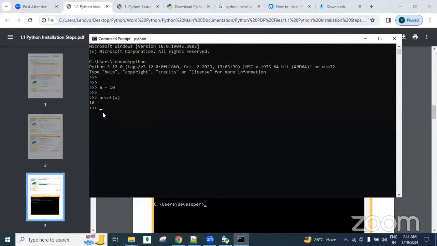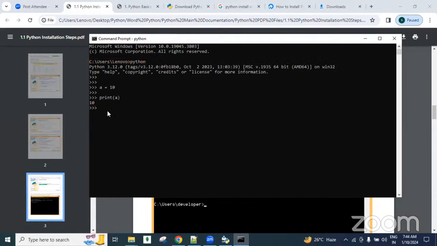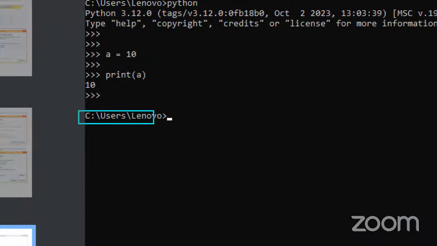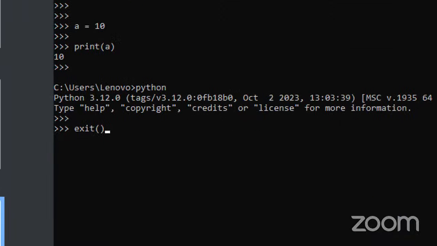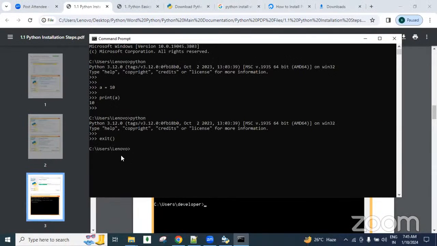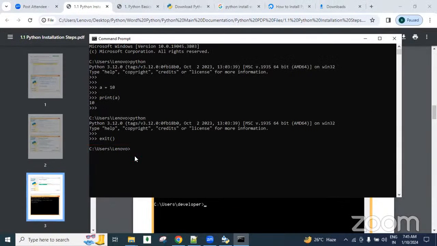Right now I'm in the Python prompt, guys. This is the command prompt. By typing python, we are going into the Python prompt. Again, by typing Control Z, we come back to the command prompt. If you don't remember the Control Z shortcut, then there is the exit method. By typing exit and pressing enter, we come back to the command prompt.